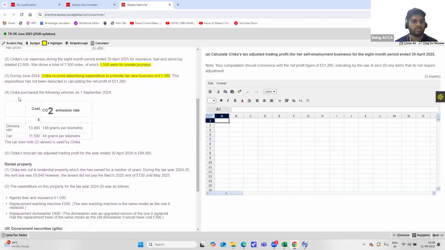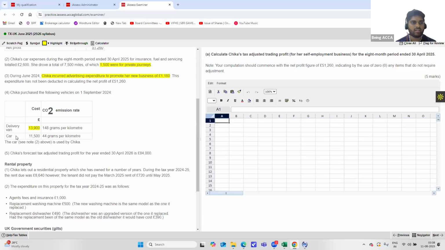Next, moving on. Chika purchased the following vehicles on 1st September 2024. That is a delivery van whose cost is 13,900 pounds and the CO2 emission rate is 148 grams per kilometre. So for delivery vans, when we're calculating capital allowances, the CO2 emission rate is not at all relevant. So for us, only the cost is relevant.